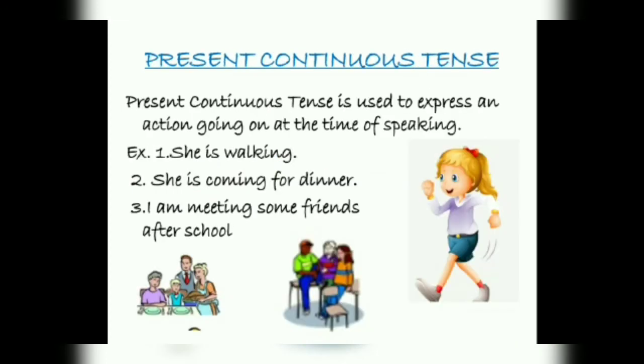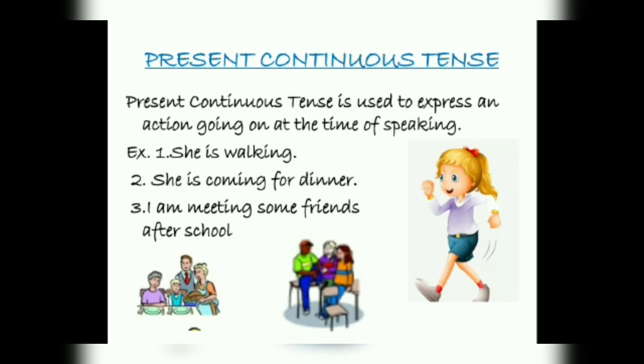So simple present tense. The structure for simple present tense is subject plus base form of the verb plus object in affirmative sentence. And if we have to make it negative, we will write subject plus do not or does not plus base form of the verb plus object. Here also the base form of the verb will not include S or ES.